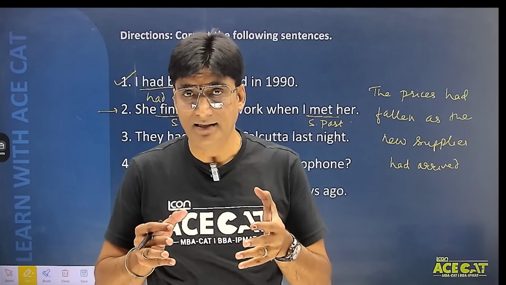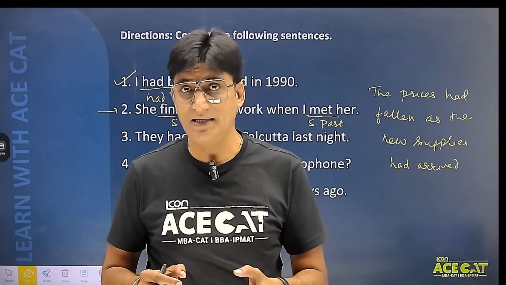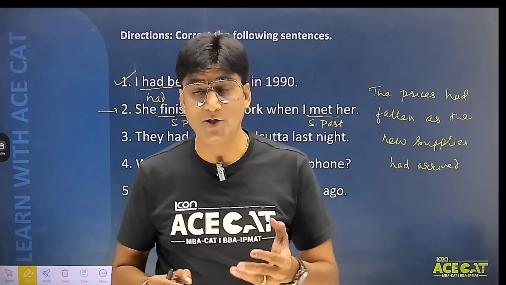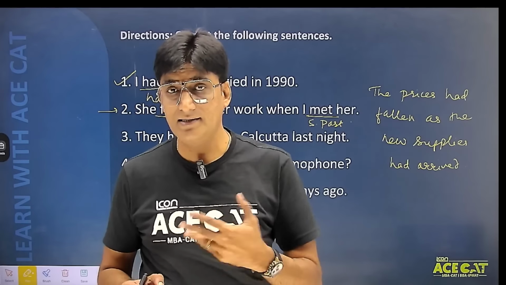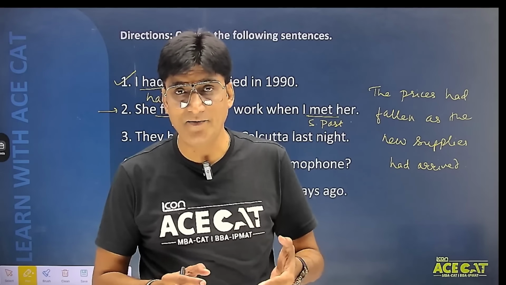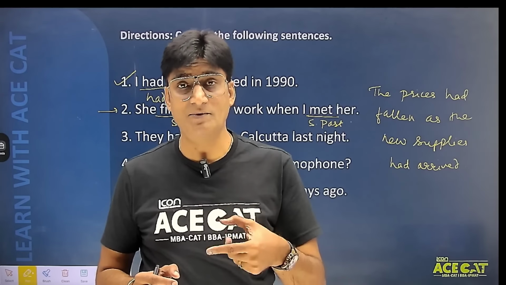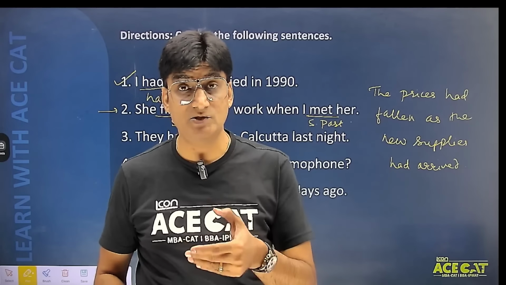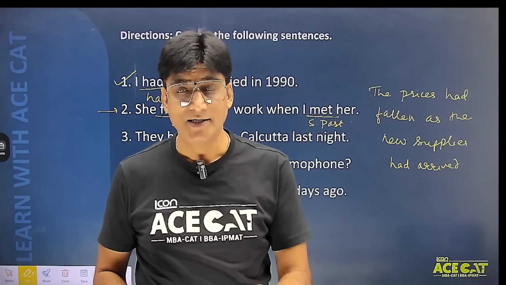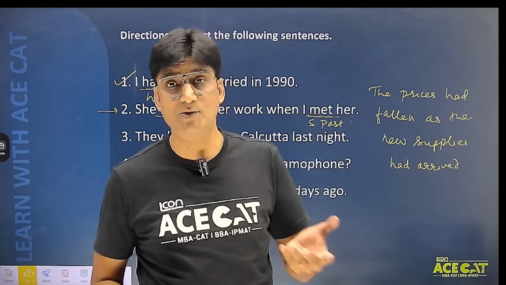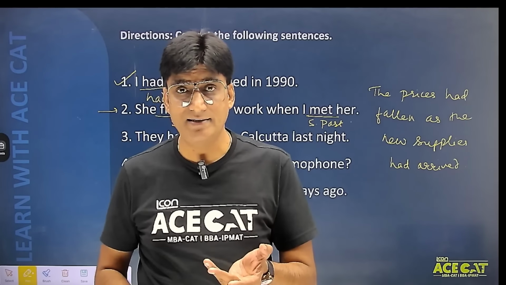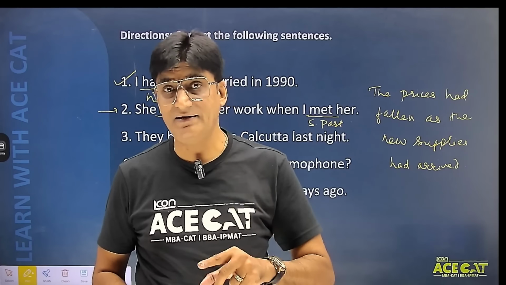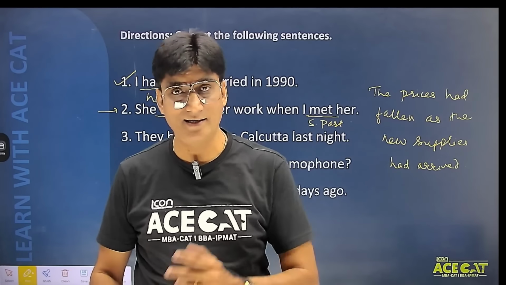The prices had fallen as the new supplies had arrived. तो सबसे पहले new supplies are coming and because of that the prices are falling. आप सोचो ना स्टूडेंट्स, थोड़ा सा कॉमन सेंस लगाओ. न्यू सप्लाईज आएगी तभी तो प्राइस गिरेंगे, और वैसे भी स्टूडेंट्स मैं यहाँ पर as use कर रहा हूँ. I mean to say that सबसे पहले क्या हो रहा है, new supplies are coming और उसकी वजह से the prices are falling, isn't it?